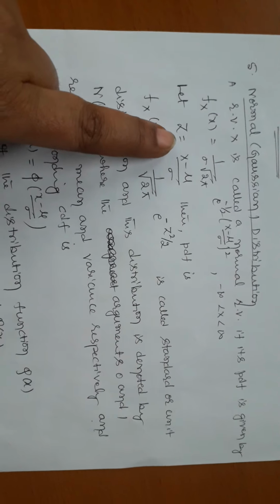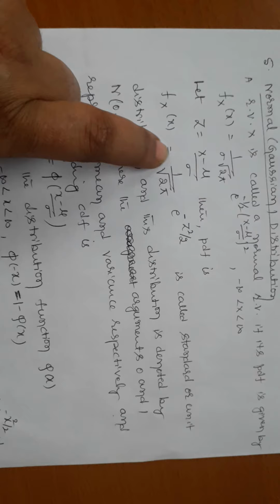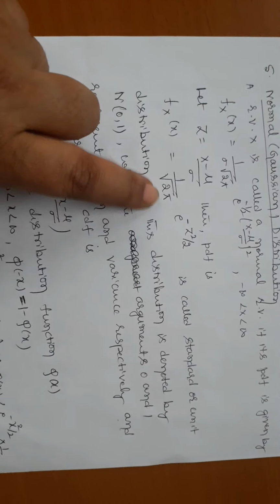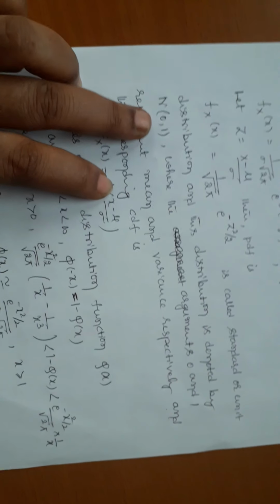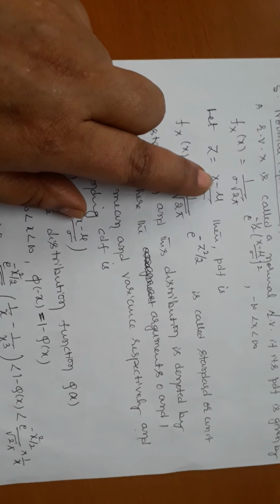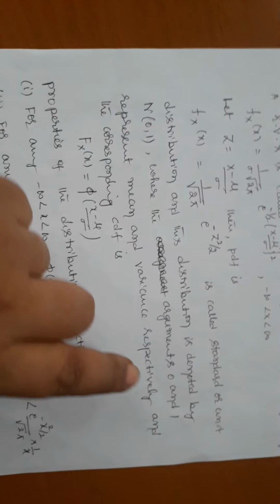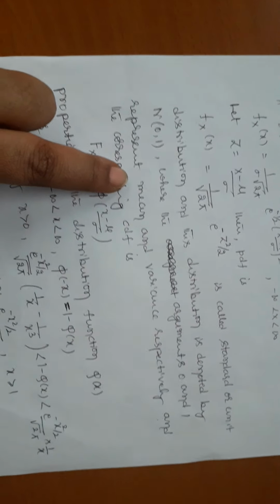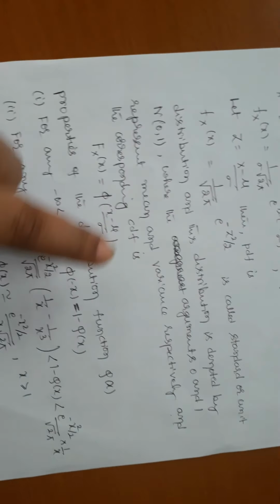Now, suppose I take z equal to the standard normal variate, (x minus mu) by sigma. Then our PDF becomes 1 by root of 2 pi, e power of minus z square by 2. This is called a standard or unit distribution. It is denoted by N(0, 1), because if you observe z, x minus mu, put x equal to mu, then we get z equal to 0, where the arguments 0 and 1 represent the mean and variance respectively.